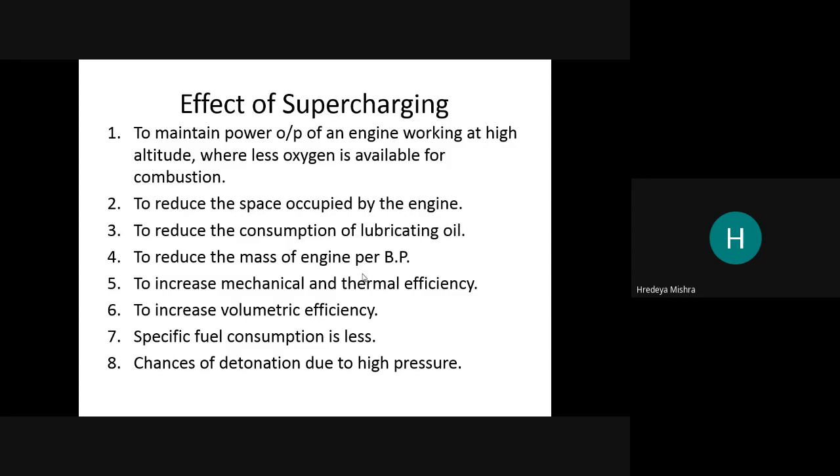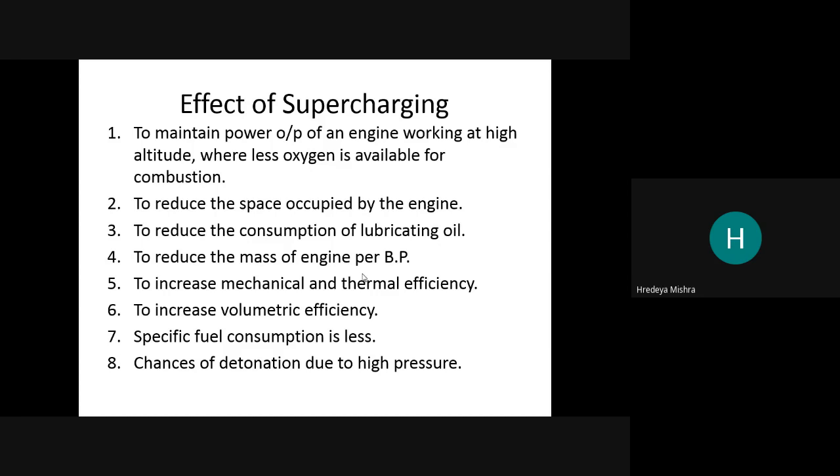It also reduces the space occupied by the engine and makes a size reduction of the engine. It also reduces the consumption of lubricating oil.